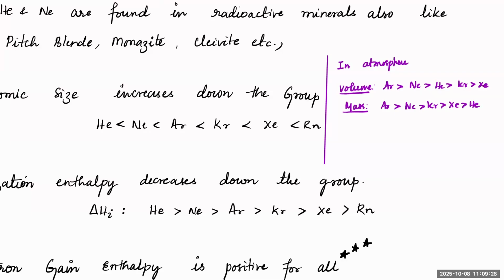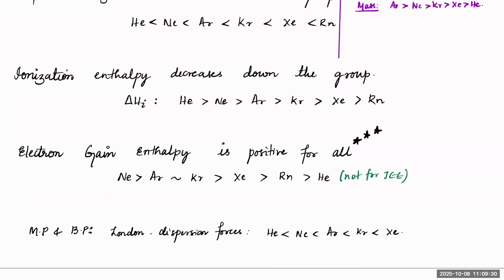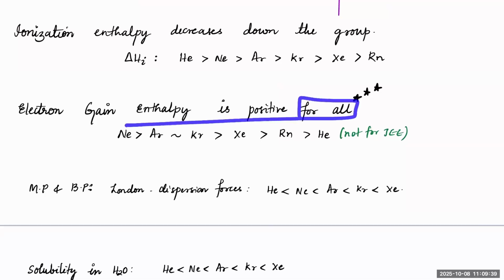Ionization energy decreases down the group. Electron gain enthalpy is positive for all of them, wherein neon will be greatest, then argon and krypton almost the same, then xenon, radon, and last comes helium. Remember that all of them are positive values. That is important to know.